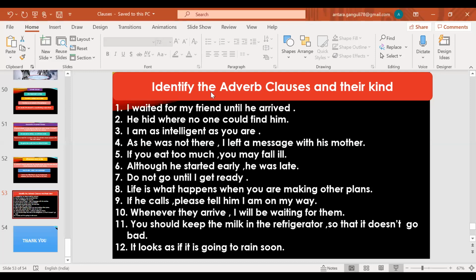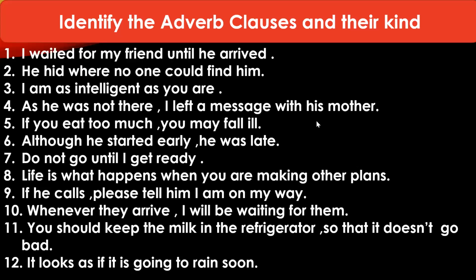Yes, the first one. I waited for my friend until he arrived. Adverb of time. First tell me which is the adverb clause here. Until he arrived. Very good. Until he arrived is the adverb clause, and it is adverb clause of time because it is telling us till when did he wait for his friend? Until he arrived. Very good. He hid where no one could find him.